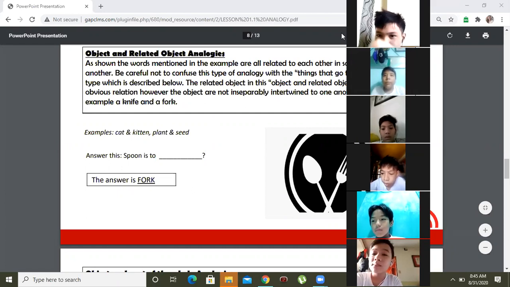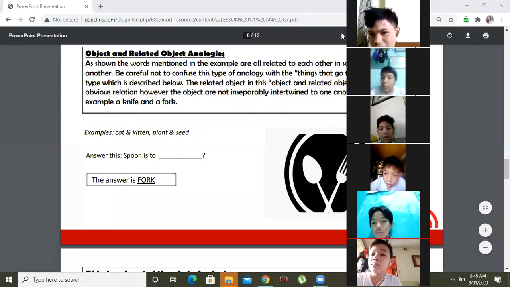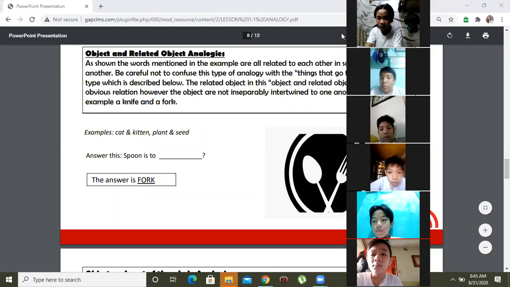As shown, the words mentioned in the example are all related to each other in some way or another. Be careful not to confuse this type of analogy with the things that go together analogy, like what is described below. The related objects in this object and related analogy have an obvious relation. However, the objects are not inseparably intertwined with one another, like, for example, a knife and a fork.